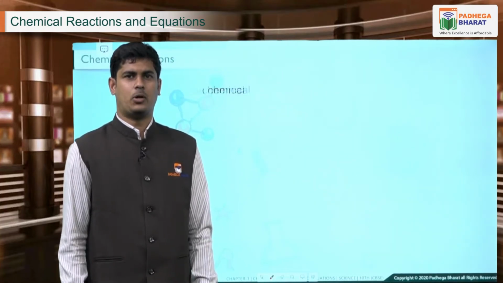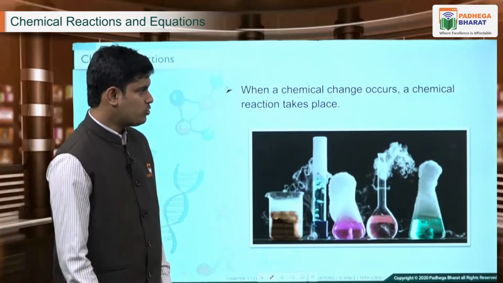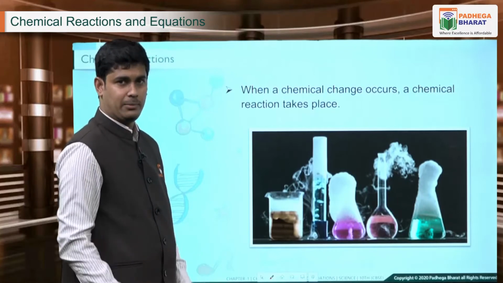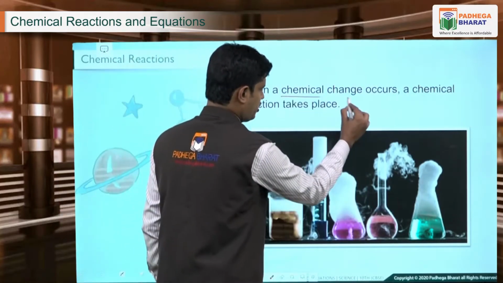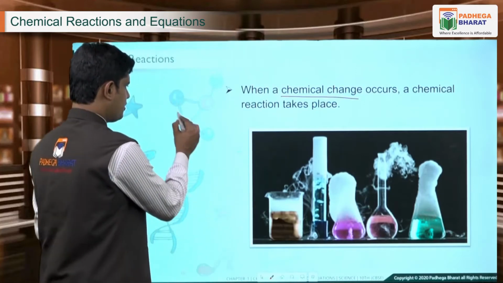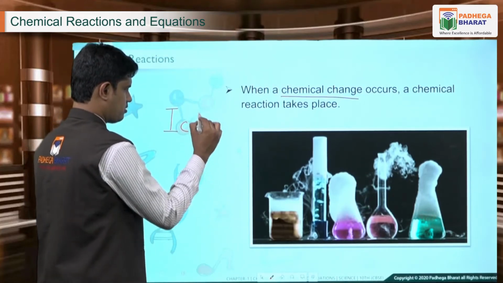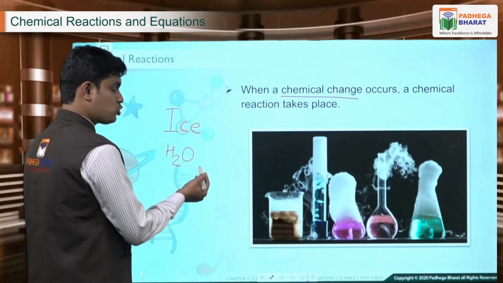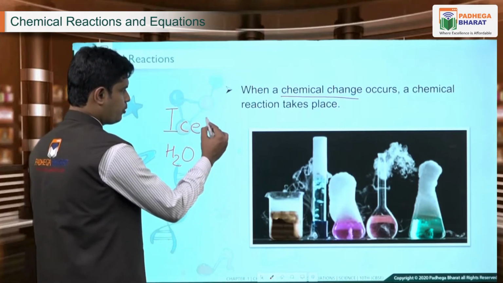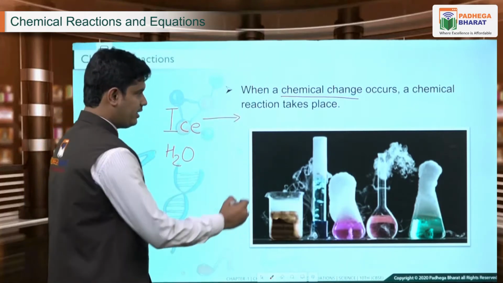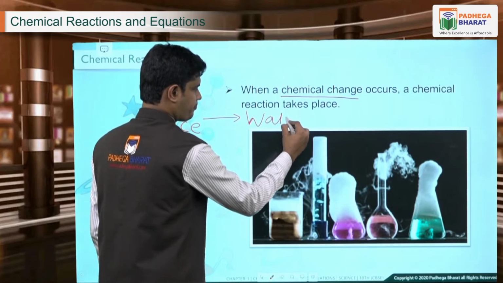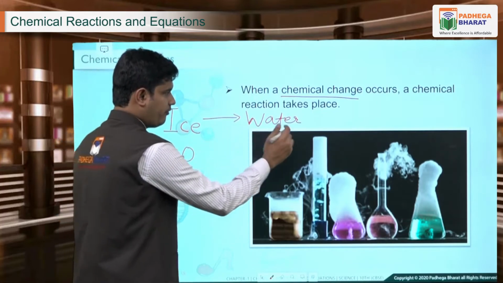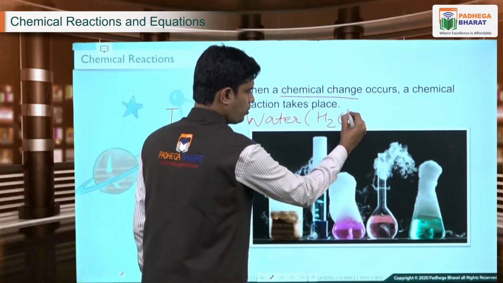So the first topic is knowing about a chemical reaction. Whenever there is a chemical change happening, we say a chemical reaction is going to take place. Now to understand this chemical change, let us consider a simple example of ice. Ice, as we know, is nothing but an H2O molecule in a solid form. If I heat this ice, it will convert into water. After converting to water, the molecule of water will also contain H2O.